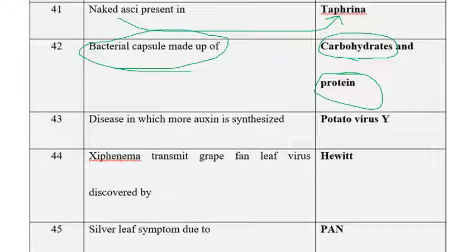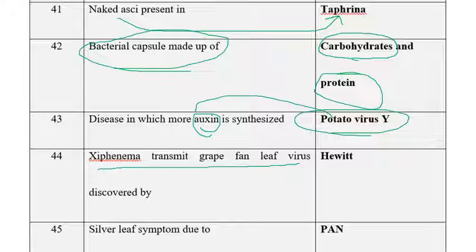The next one is: the virus which synthesizes more auxins. Potato virus Y can synthesize more auxins. The next one is Xiphinema. Xiphinema transmitting grape fanleaf virus was discovered by Hewitt et al. I think we have seen this question earlier in NET papers also.